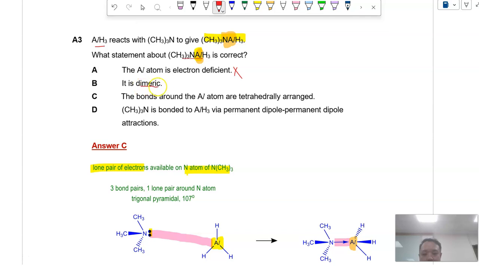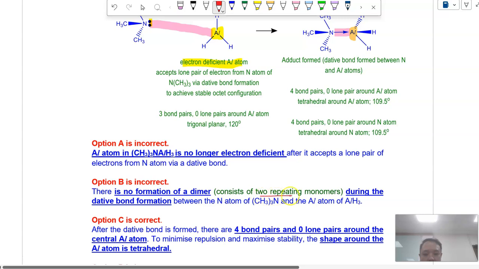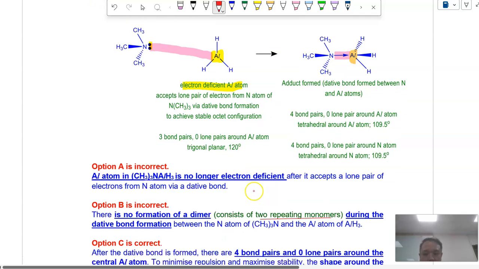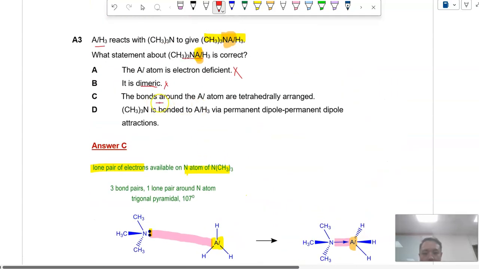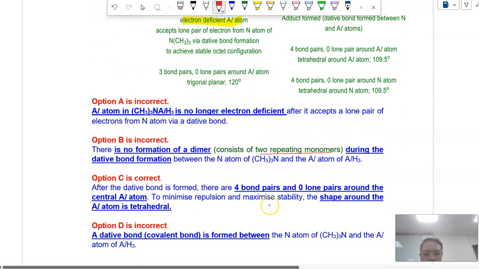Is it dimeric? So it's not dimeric. Why? The word dimeric means 2 repeating monomers. So there's no repeating units unlike your Al2Cl6. Okay? The bonds around the Al atoms are tetrahedrally arranged. You can see clearly they are tetrahedrally arranged. So 4 bond pairs, 0 lone pairs. Therefore, the shape around the Al atom is tetrahedral.